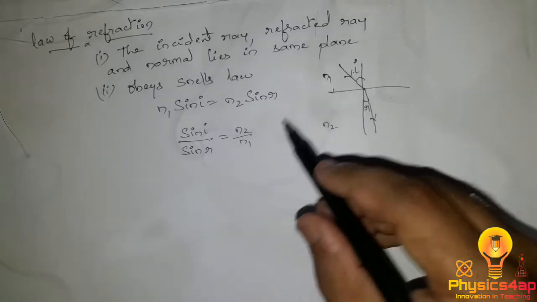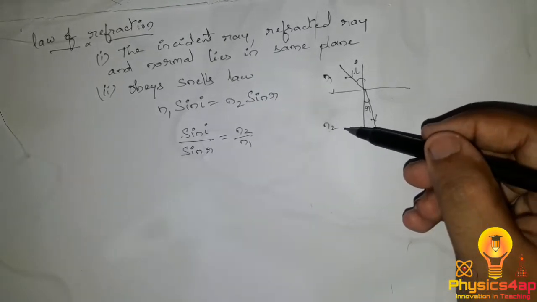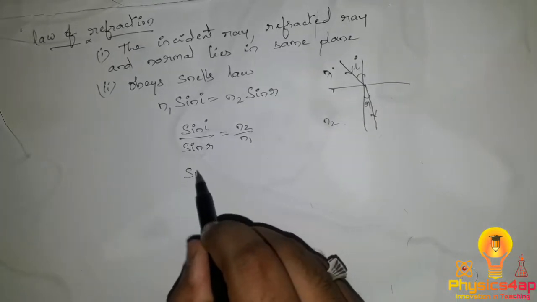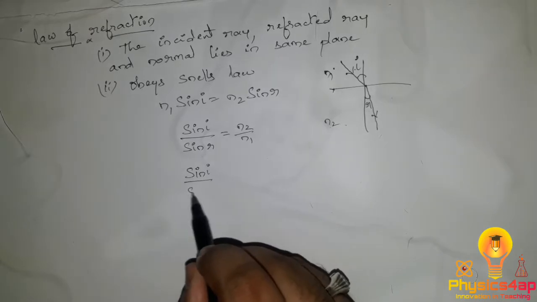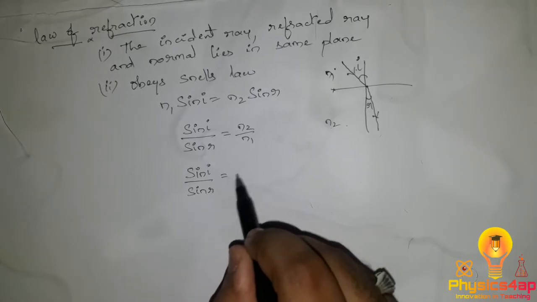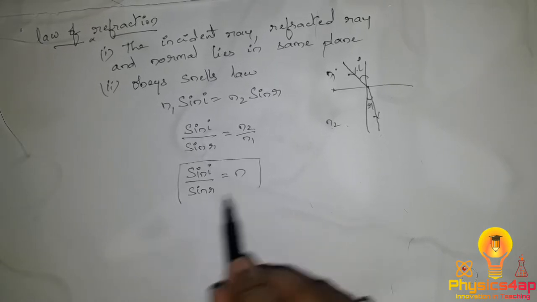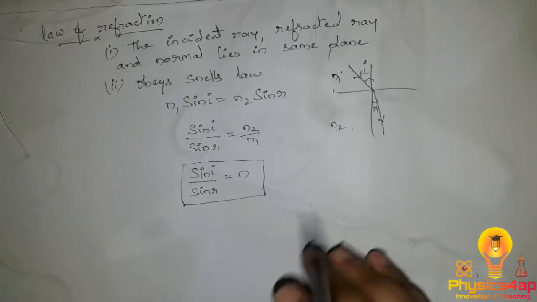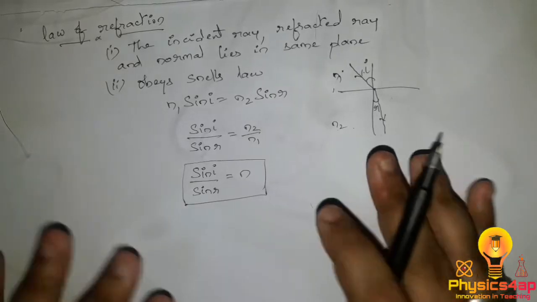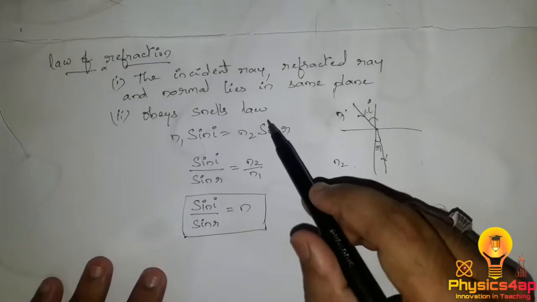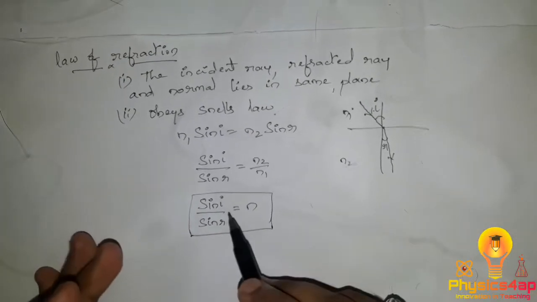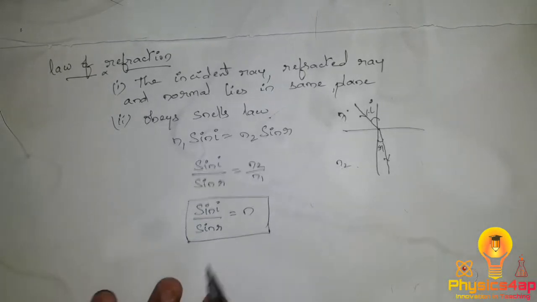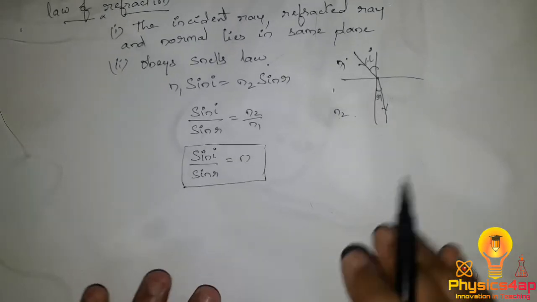So n2 by n1 is nothing but the refractive index of the second medium with respect to the first medium. So we can write the same as sin i by sin r equals n, which is the refractive index. For this we have an experiment to prove Snell's law, that is sin i by sin r equals n. So we'll be doing that experiment.